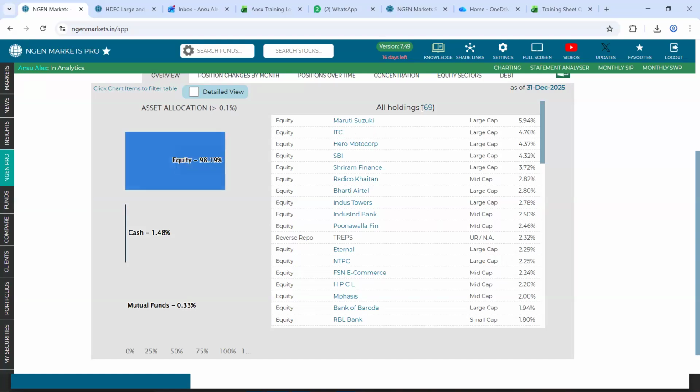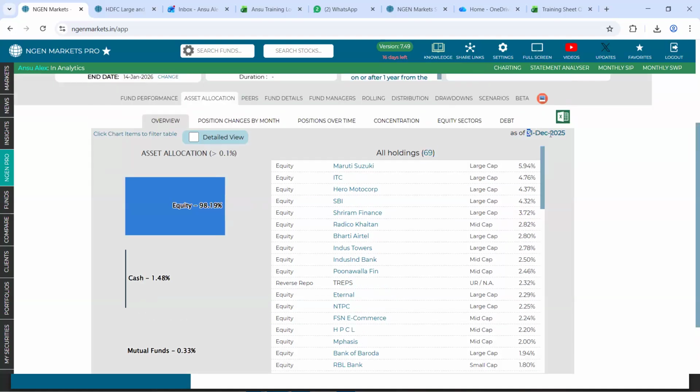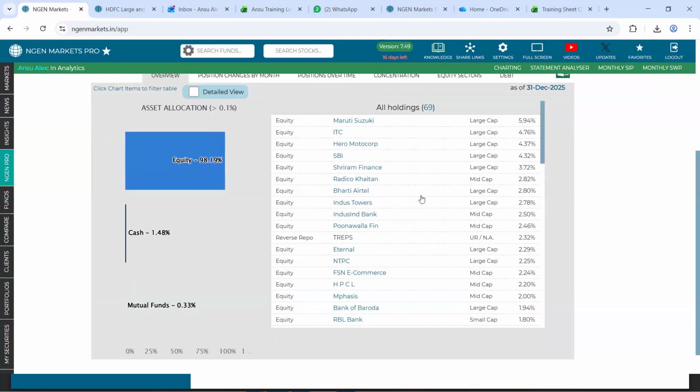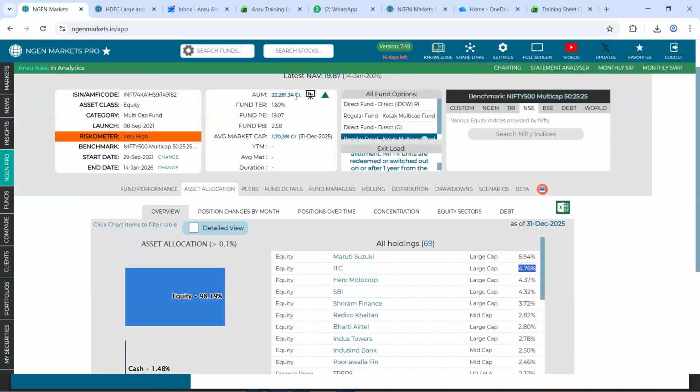In addition to that, you can also have a look upon the total holdings that this respective fund has, which is 69 as of 31st December 2025. Now, these are the list of the stocks or the components that this respective fund holds. And next to that, you get to see its market capitalization. And following that, you get to know what percent this fund has invested into a respective stock. For example, into ITC, this fund holds 4.76% of its AUM as a stock.